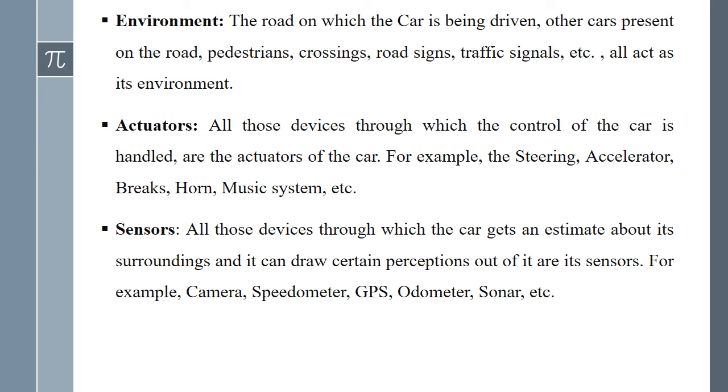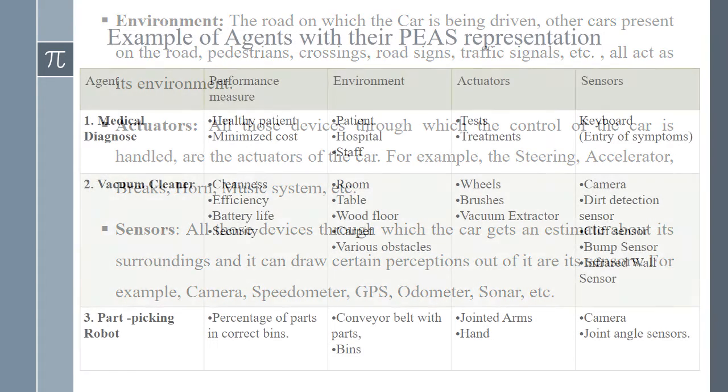Coming to the last component, that is sensors. Sensors of a self-driven car are all those devices through which the car gets an estimate about its surroundings and can draw certain perception out of it. For example, the camera, speedometer, GPS, odometer, and sonar that are used in our car are sensors of our self-driven car. So, these are all the PEAS properties of our agent, the self-driven car.